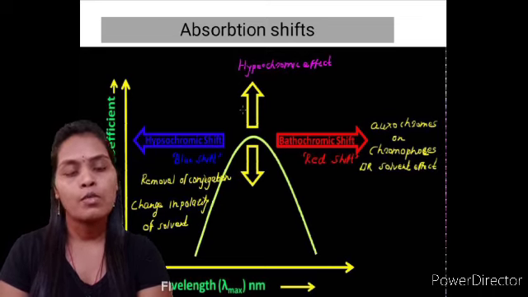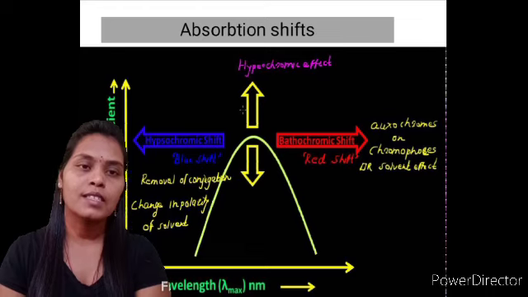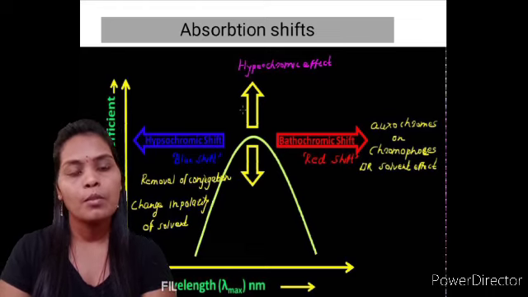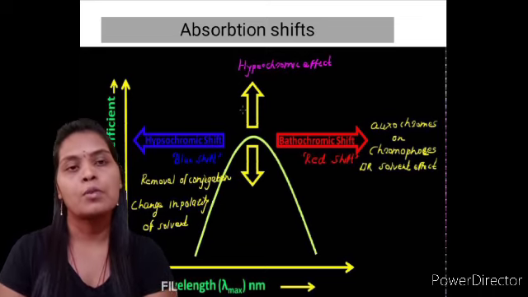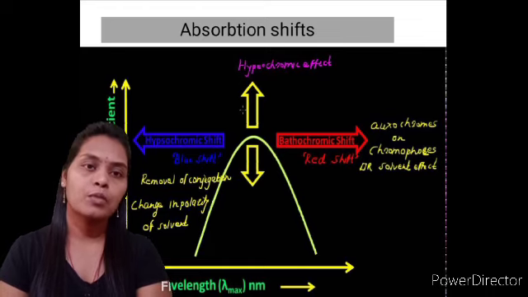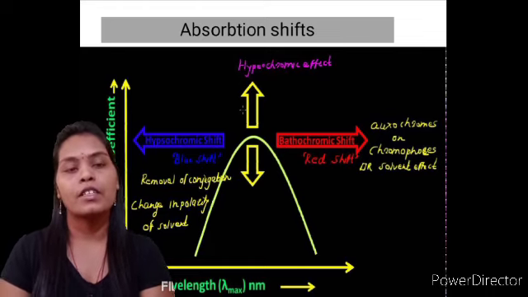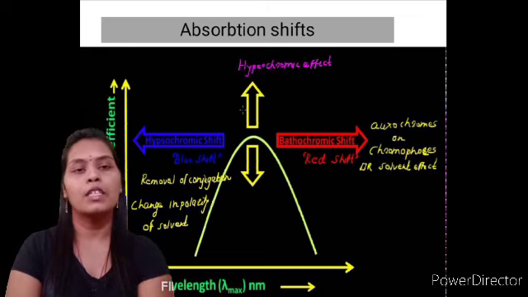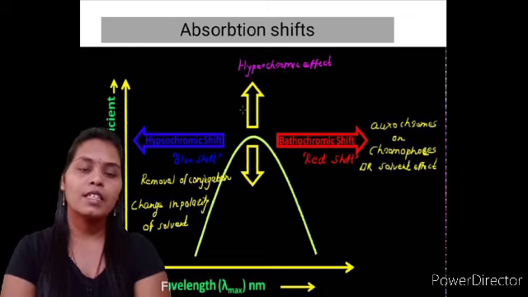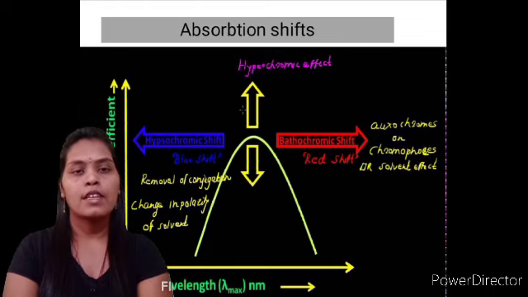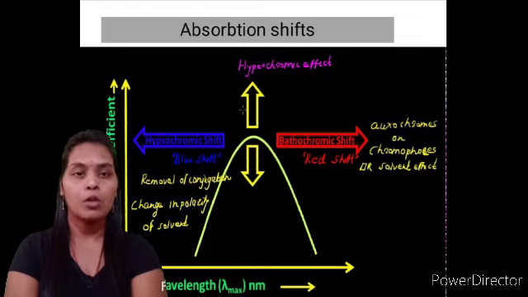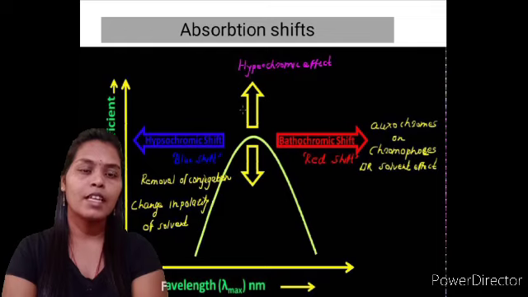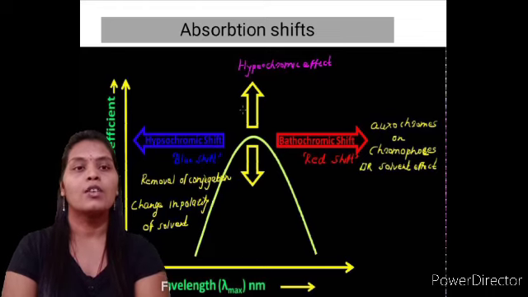All these shifts are observed due to changes in external factors, such as a change in the solvent. If your compound contains a chromophore, or any other substituent which affects the absorption maxima, it can give you any type of shift. It also depends upon the temperature at which you measure the absorption spectrum. All these factors are responsible for the absorption shift. These shifts are very important, because a recorder will not detect the perfect lambda max value. It is somewhat less or somewhat more than your theoretical values.